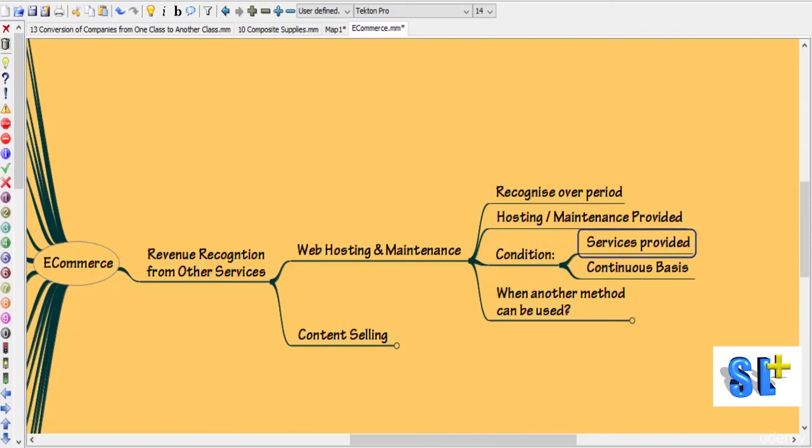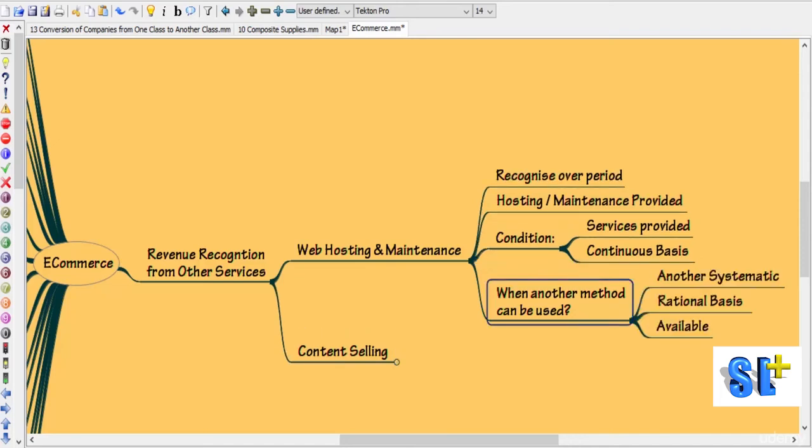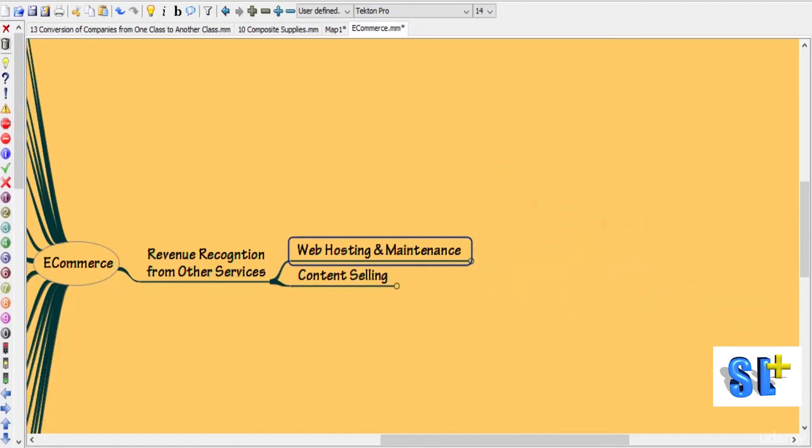The condition is that this service should be provided on a continuous basis. When service is provided on a continuous basis, the revenue from hosting or maintenance can be recognized over the period for which service is provided. But we can also go for some other method, instead of recognizing it over the period. We can use another method when we come across an even more systematic or rational method which is more representative than recognizing over a period. So this is the revenue recognition for web hosting and maintenance services.